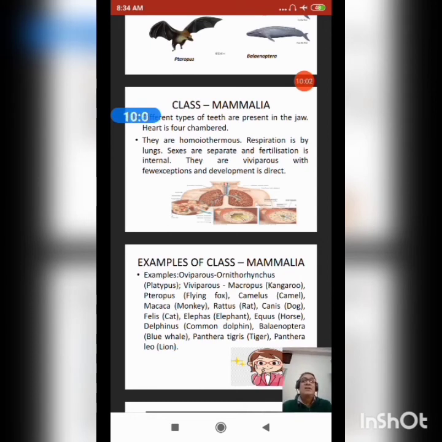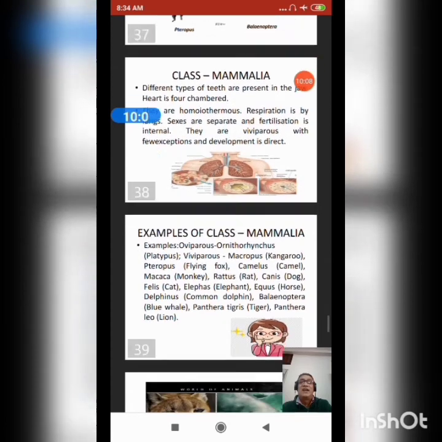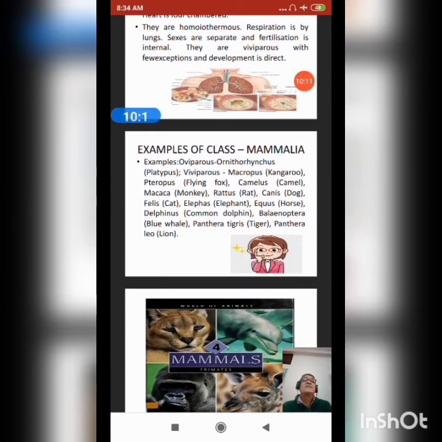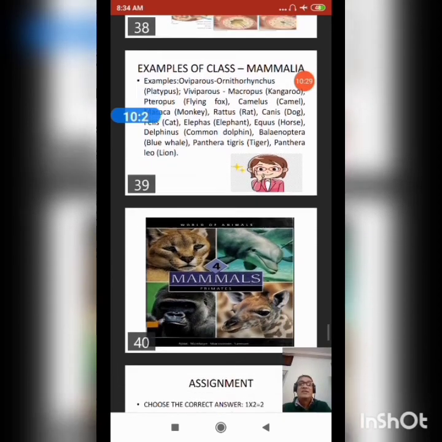Respiration is by lungs, sexes separate, fertilization internal, viviparous with few exceptions, development is direct. Examples: oviparous, that is Ornithorhynchus, the platypus; viviparous, Macropus, kangaroo; Pteropus, common name flying fox; Camelus, that is camel; Macaca, monkey; and there are different ones like the tiger, lion, etc.